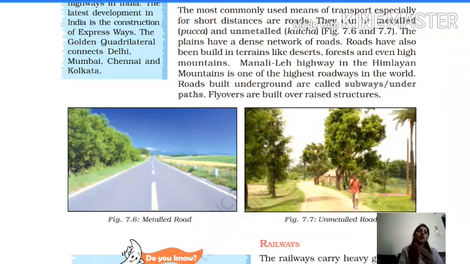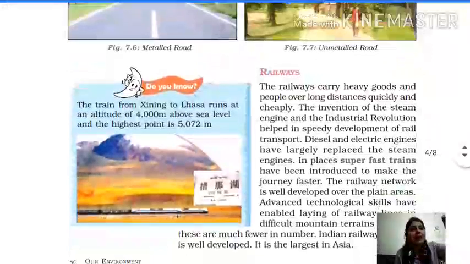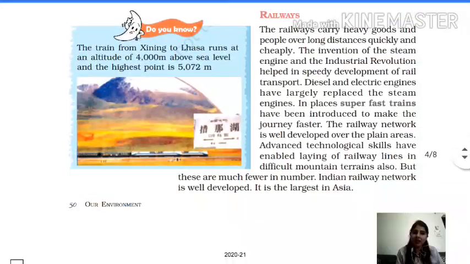And you have seen so many flyovers nowadays, if you are going from Sirsa to Hisar, even from Sirsa to Fatehabad or any of the way, we can see the flyovers easily, and also it is there in our city. So next it is railways. What are the railways? The track on which the rail runs, that is called the railways. The way by which rails go, that is known as the railways.